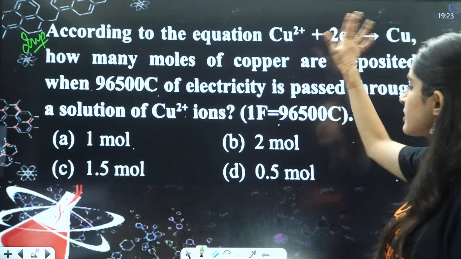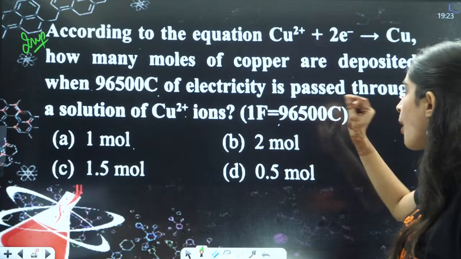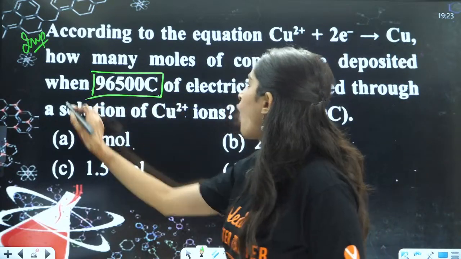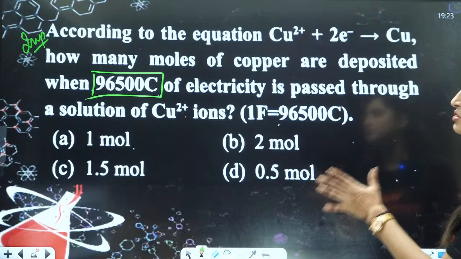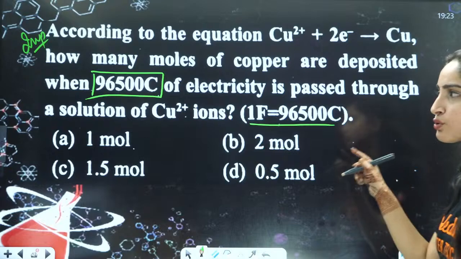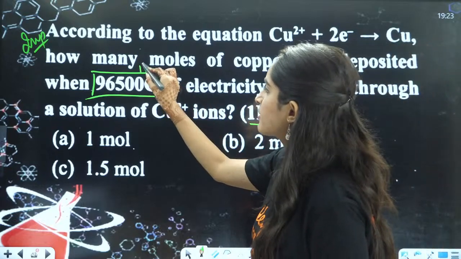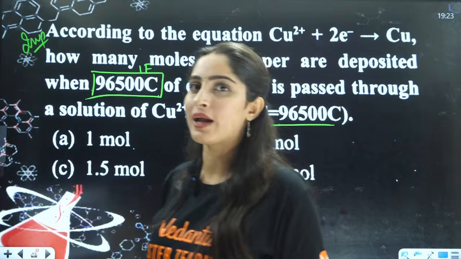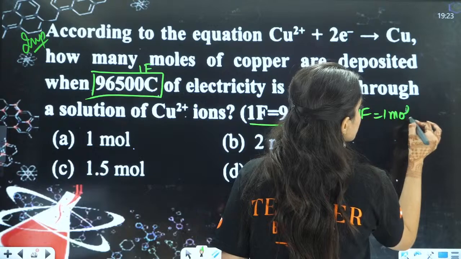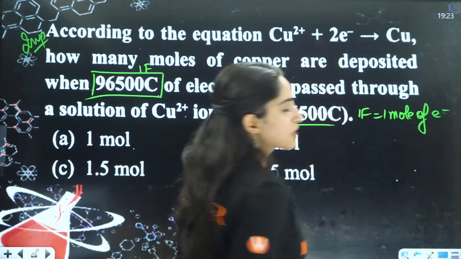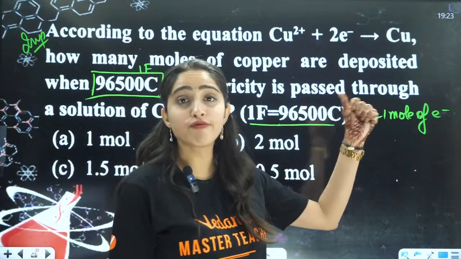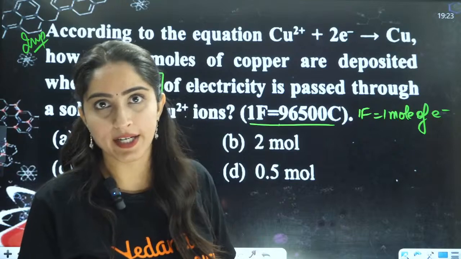According to the equation, how many moles of copper are deposited when this much coulomb of electricity is passed through a solution of Cu2+ ion, and this 96500 coulomb is your 1 Faraday, right? Do you know what is basically 1 Faraday? 1 Faraday is the charge on 1 mole of electrons. The actual definition of 1 Faraday is the charge of 1 mole of electrons, right?